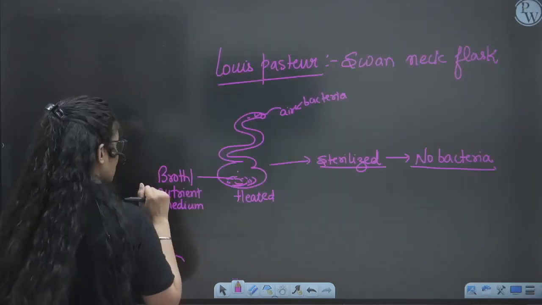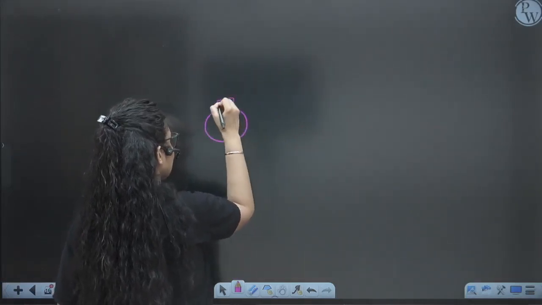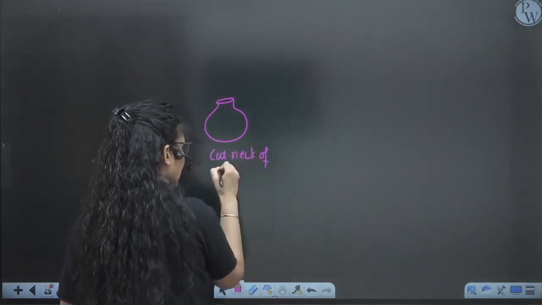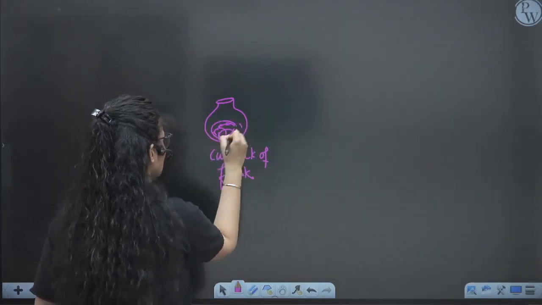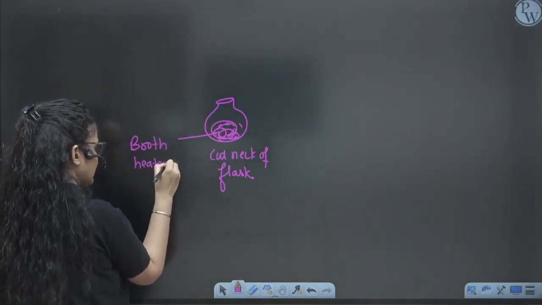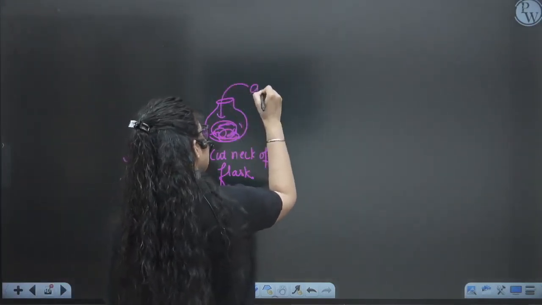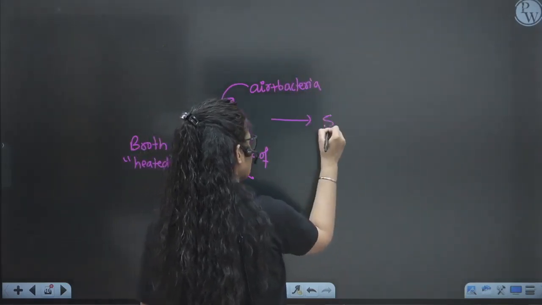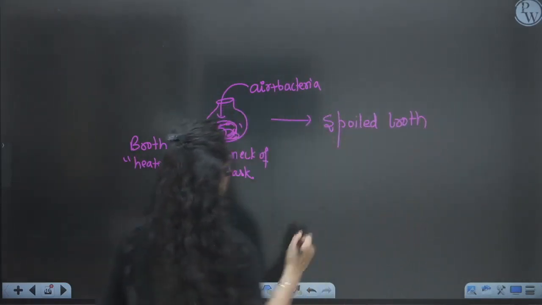In the second condition, he cut the neck of the flask. Again he heated the broth, the nutrient medium, so that it gets sterilized and no bacteria will remain in it. Now air was directly entering inside, with the bacteria it contains, and they spoiled the broth. So after some time we saw spoiled broth. This is the second thing he has done.